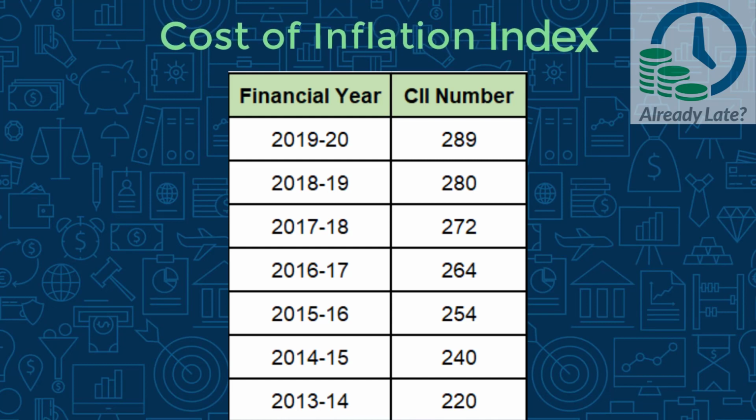Every year, the government gives out a number which is called the Cost of Inflation Index. CII is the popular name. This number is computed using average inflation across multiple products for the year. The table that you see now has the CII data for the last few years. Let us now go back to our example of 1 lakh investment made on 20th March 2017 and calculate the taxes under each option and arrive at the final return figure.